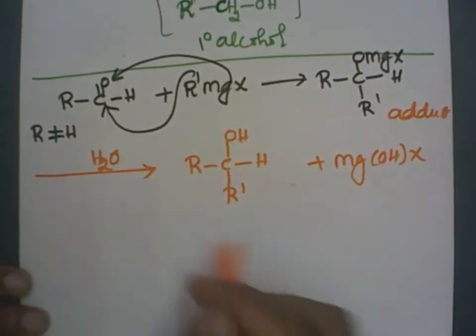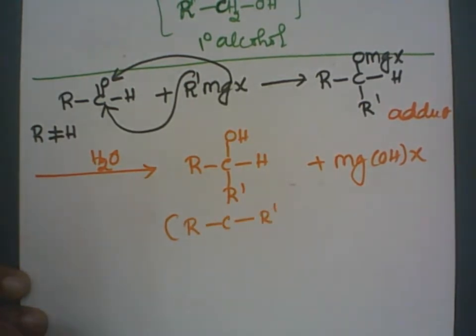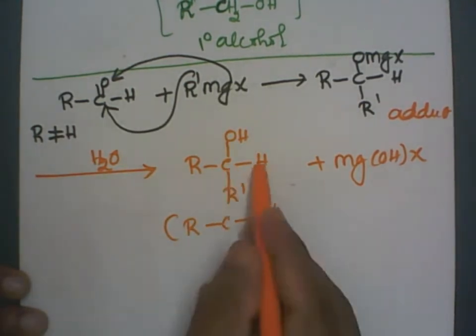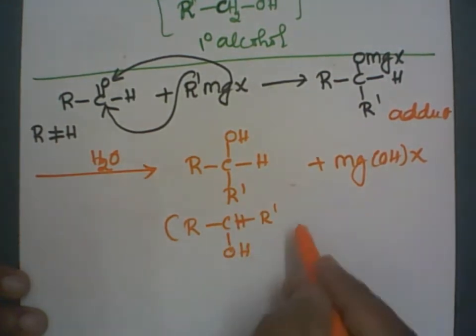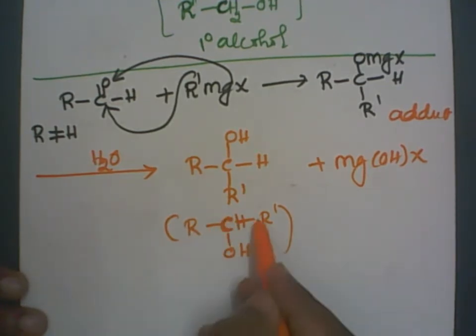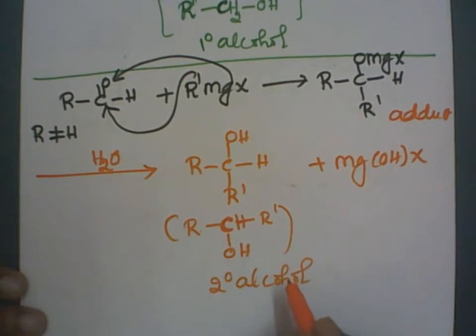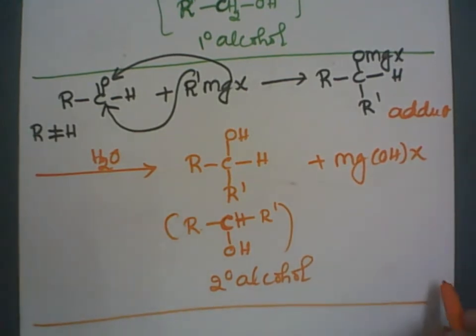Right? So this I'll write as R, C, R dash, correct? Carbon, hydrogen together, let me write here. Then it is OH. Correct? Here, in this case, alcohol is attached to a carbon atom. This carbon atom is directly attached to two more carbon atoms. Therefore, it is a secondary alcohol. This is the secondary alcohol. Clear? Remember, other aldehydes always give a secondary alcohol.